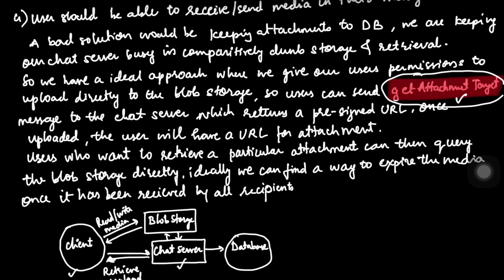Okay, and here is one thing also which we need to take care of about the storage cost. Because we are a messaging service and not a permanent cloud drive, a great optimization here is to set a lifecycle policy as well. Once the system detects that every recipient in the chat has successfully downloaded the media, we can find a way to expire or archive the data from the blob storage. So it keeps our infrastructure lean and our costs low.